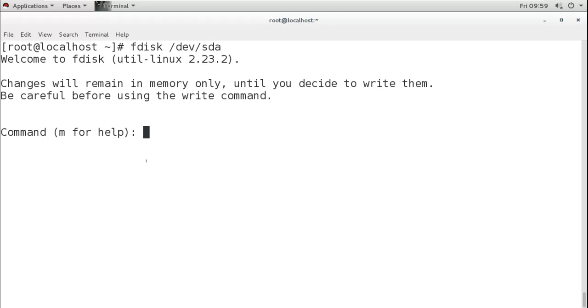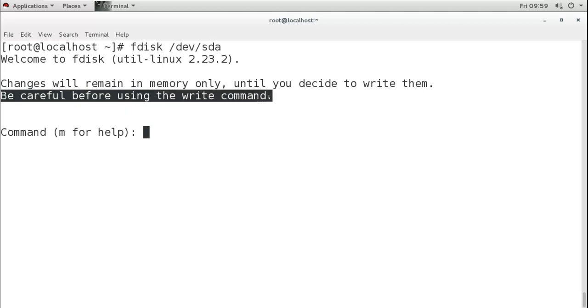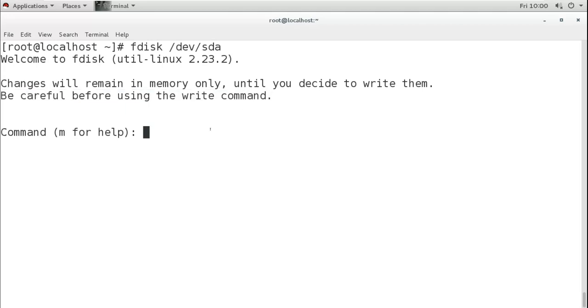So be careful. What is it saying here? Be careful before using the write command. You may corrupt your system, because you may delete the partitions here. You can delete all the partitions, and after saving it, it will still work, but after rebooting it will go down and never start. So be careful what you are doing, because you are doing it on your system drive, system disk, where you have the installation also. If you delete anything, you will not be able to recover it and you can corrupt your partition, you can corrupt your system.